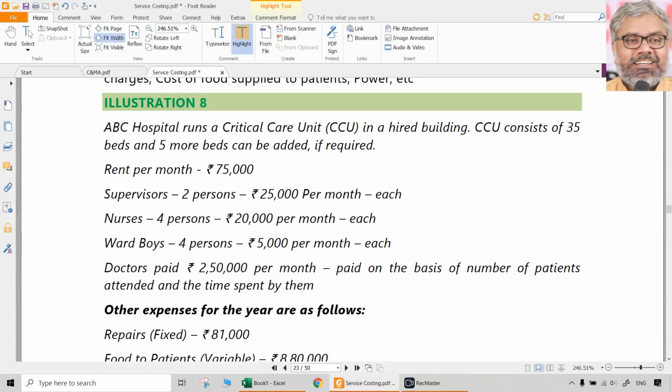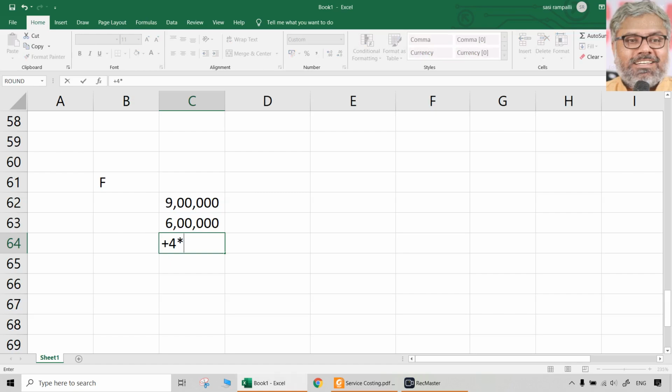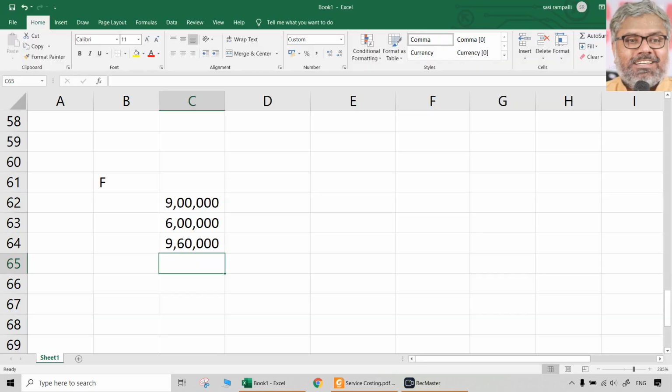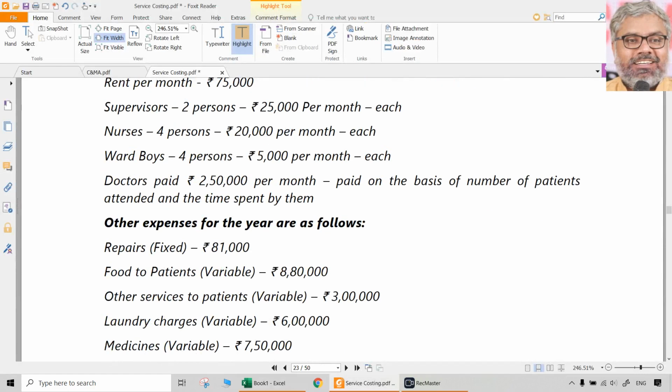Same way, for nurses, 4 into 20,000 per month. We want annual, so into 12. Then ward boys, 4 into 5,000 per month, 4 boys, like that for 12 months. That is the ward boys' salary.